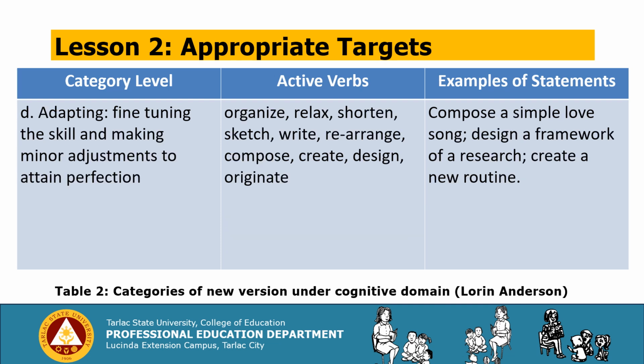Last, we have adapting: fine-tuning the skill and making minor adjustments to attain perfection. Active verbs: organize, relax, shorten, sketch, rewrite or rearrange, compose, create, design, and originate. Examples of statements: compose a simple love song, design a framework of a research, create a new routine.